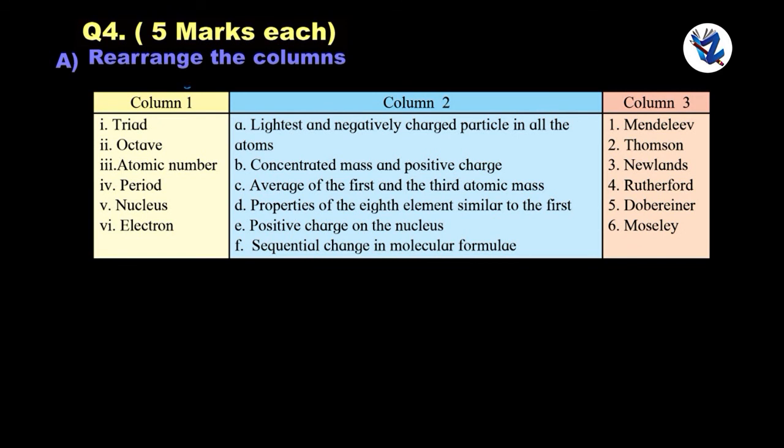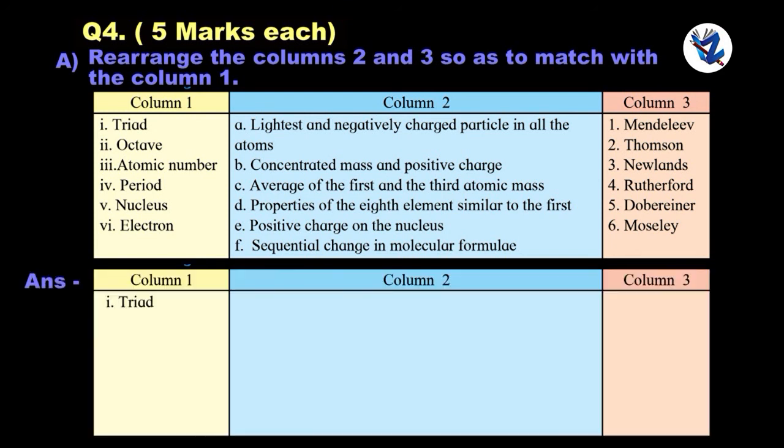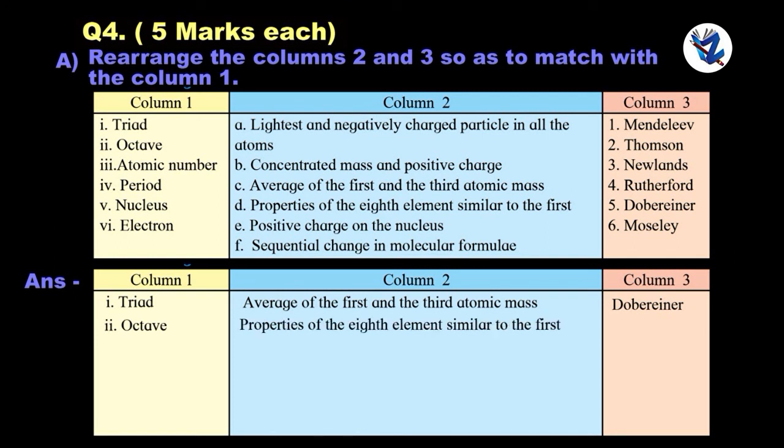Question 4. 5 marks each. Rearrange the columns 2 and 3 so as to match with the column 1. Answer. Triad: average of the first and the third atomic mass, Dobereiner. Octave: properties of the 8 elements similar to the first, Newlands.